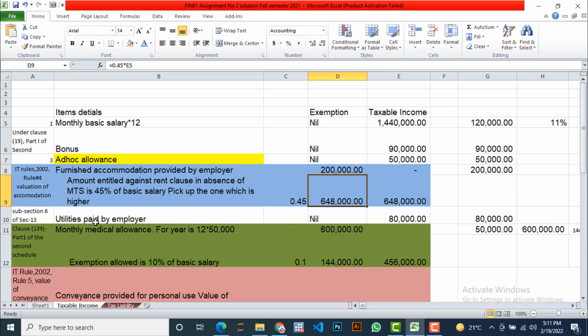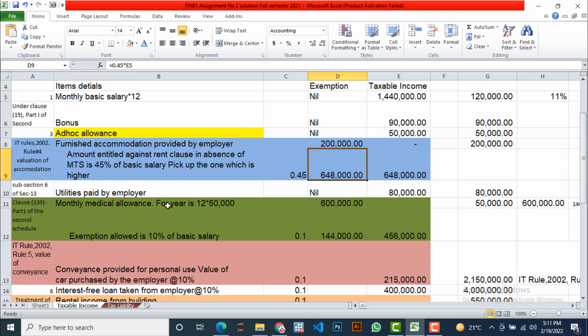Now come to the utilities paid by the employer. It belongs to subsection 6 of section 13, which confirms that these are 100% taxable. So we are going to put in the column of taxable income the amount 80,000.